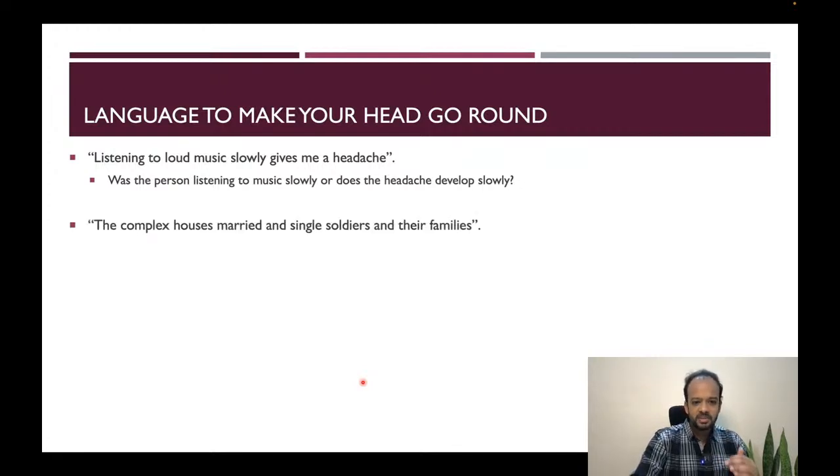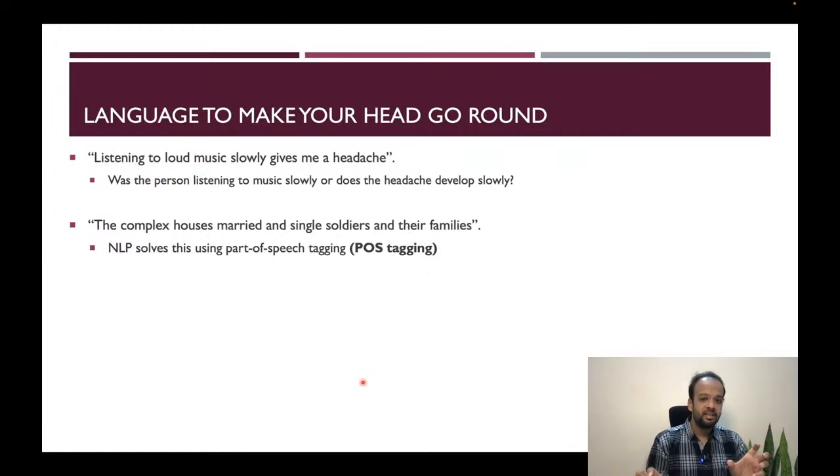The complex houses married and single soldiers and their families. Are the houses complex, right? In this statement, the complex houses, what does that exactly mean? Now, the complex is referring to the building apartment. And houses is actually a verb in this sentence. It's not a noun as we usually know it. So, houses is like shelters, married and single soldiers. So what natural language processing does, it solves this particular kind of ambiguity using something called part of speech tagging. What part of speech is it? Is it a verb? Is it a noun? And so on. This is one specific example of a task that NLP does.